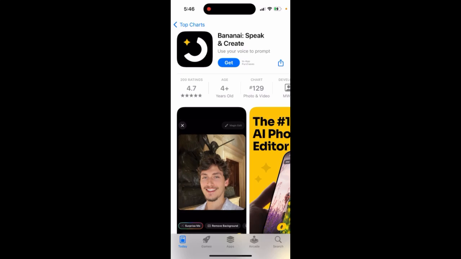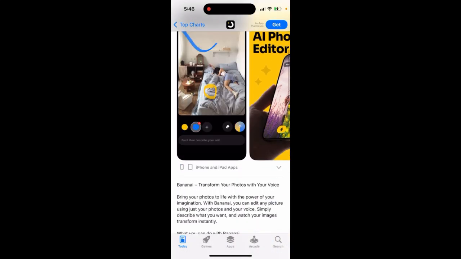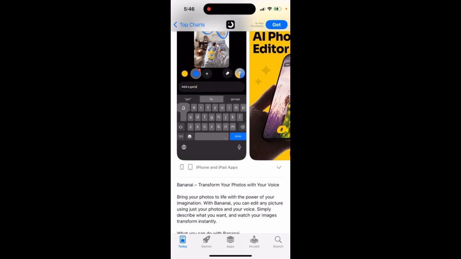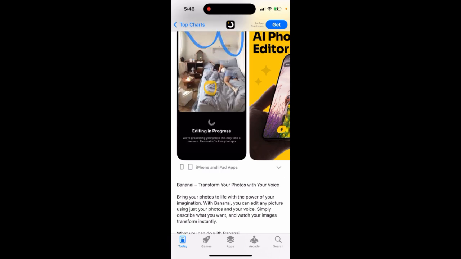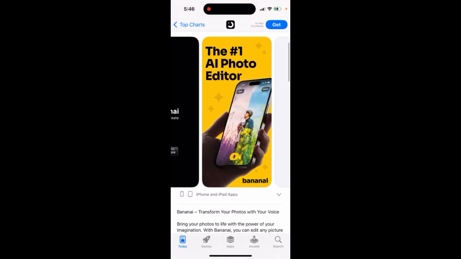Here's the app Bananai. Speak and create. Use your voice to prompt. Transform your photos with your voice. Bring your photos to life with the power of your imagination. With this app, you can edit any picture using just your photos and your voice. Simply describe what you want and watch your images transform instantly.